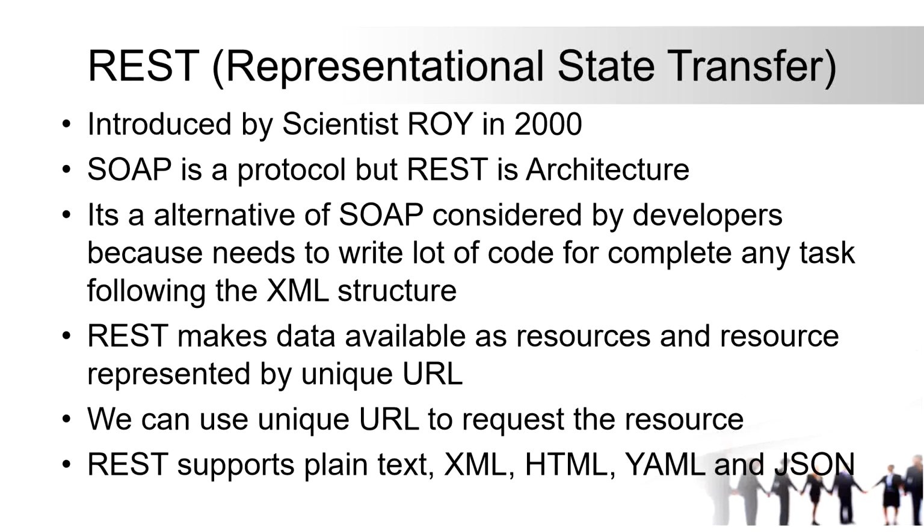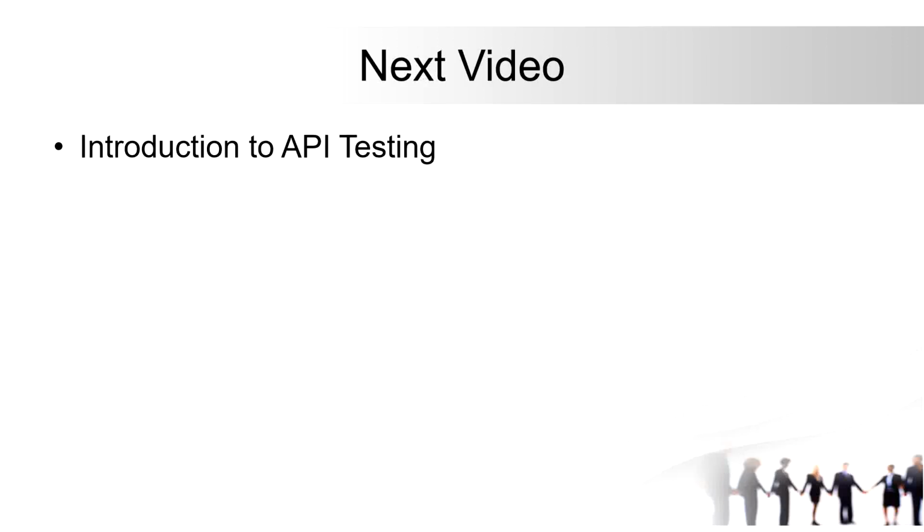REST makes data available as resources, and resources are represented by unique URLs. For example, whenever you want to do some operation, that is considered a resource, and it has a URL. Whenever you want to see some data, you can use the URL to get the data, and those URLs are unique. It supports XML, HTML, YAML, and JSON. These are supported by the REST architecture. This is a simple introduction to APIs and API testing.